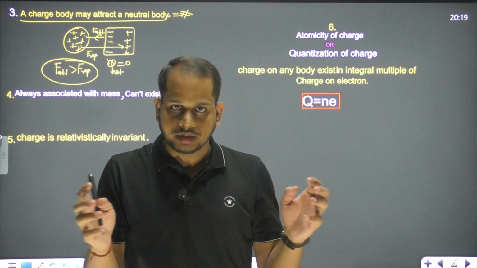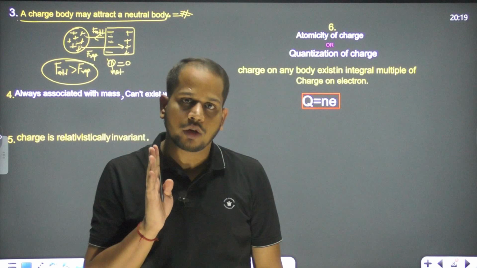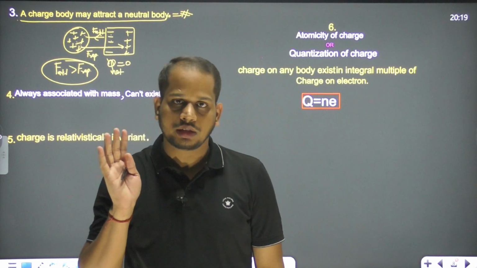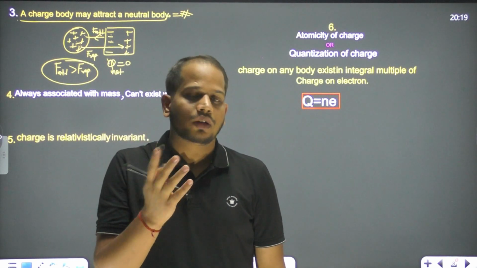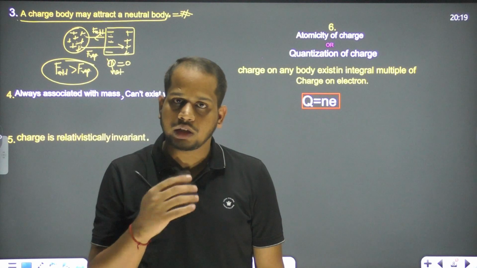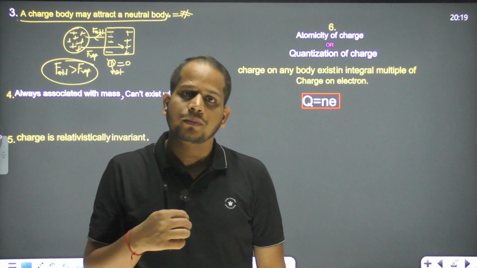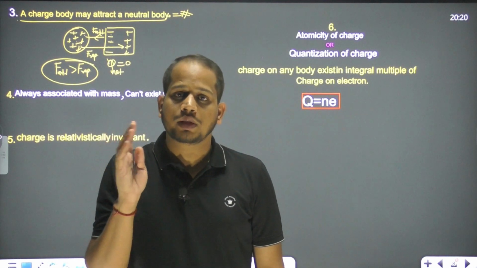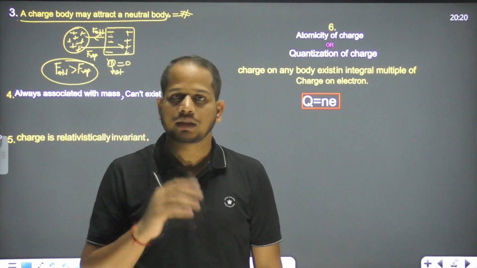If we have an extended object, and I am saying there is an attraction between two bodies, we can't say anything about whether both bodies are charged or not, right? We know one body is charged, but whether both bodies are charged, we cannot confirm. So for sure confirmation, what do we need? We need repulsion. If two bodies are repelling each other, we will surely say there is a charge on both bodies.